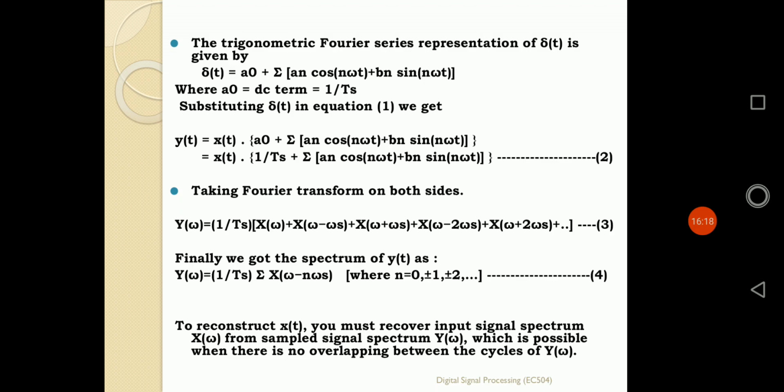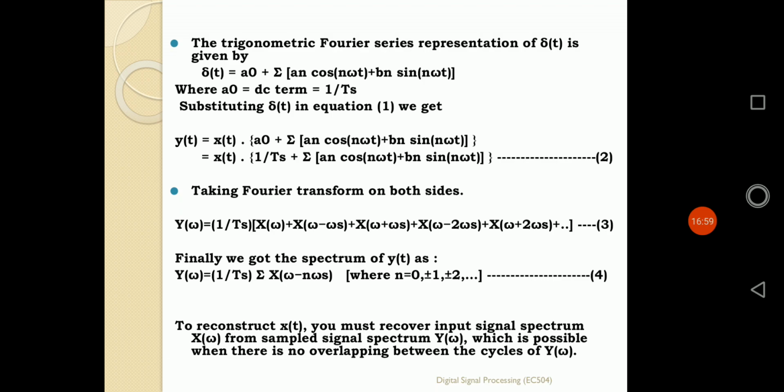Now if I apply the Fourier transformation on both sides, that means we are converting the time domain signal into its corresponding Fourier frequency spectrum. We get Y of omega, the frequency spectrum of y(t), as X of omega multiplied with the Fourier series coefficient. So Y of omega is nothing but 1 by Ts, that is the A0 value, multiplied with different shifted versions of the frequency spectrum of x(t).